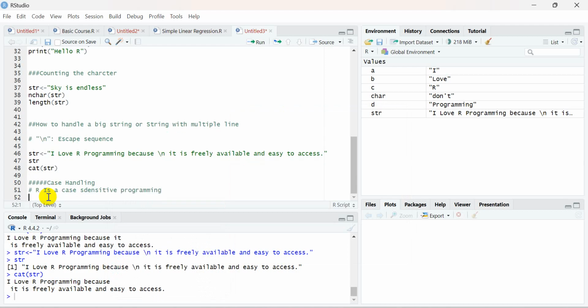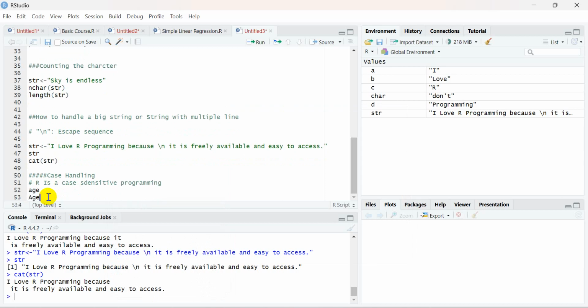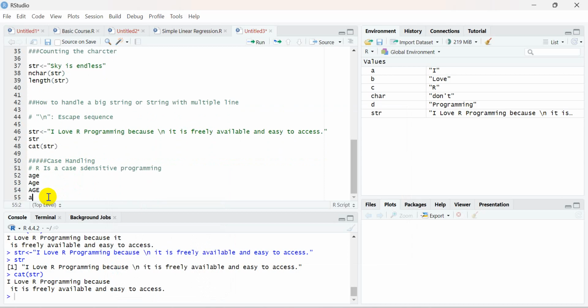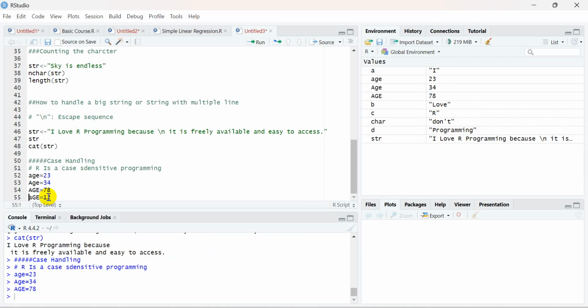Case sensitivity means when you have a variable, let's suppose age, age, and this age, all of these have the same literal meaning, nothing but age. But what the variable is used for will be in a very different way. For example, I'm storing the age as 23 and age as 34, and maybe age as 78, and maybe age as 12 years. So all four are different ages.